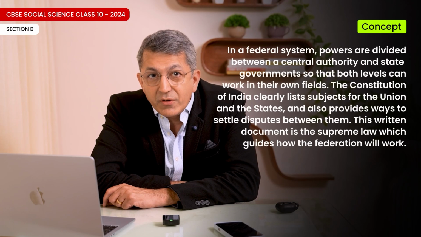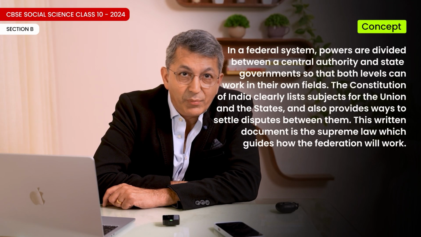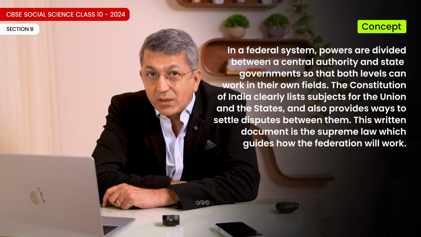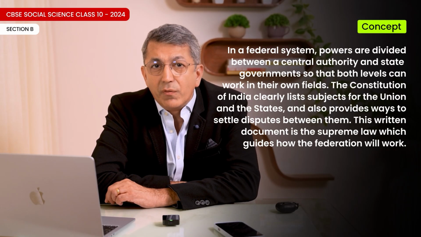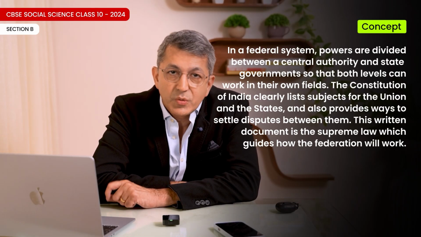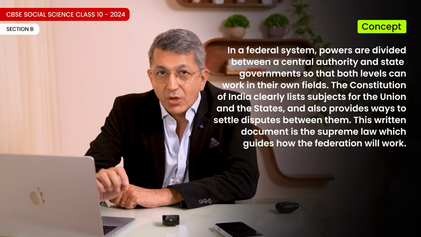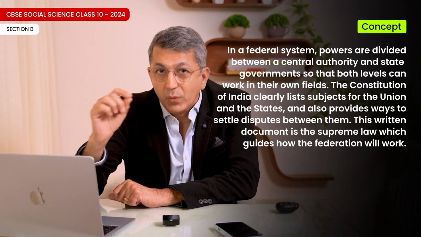Answer. Concept clarification. In a federal system, powers are divided between a central authority and state governments so that both levels can work in their own fields. The Constitution of India clearly lists subjects for the Union and the states and also provides ways to settle disputes between them. This written document is the supreme law which guides how the federation will work.